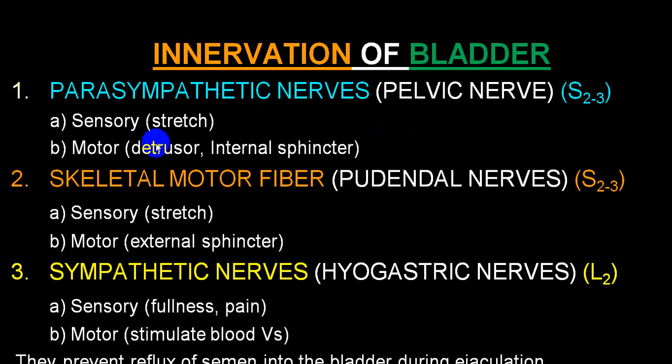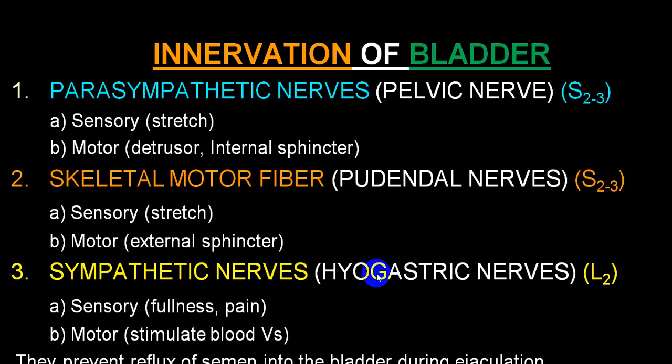Motor fiber will be supplied, parasympathetic fiber, by the pelvic nerve to the detrusor muscle and internal sphincter, which will give rise to contraction of the detrusor and relaxation of the internal sphincter, while sympathetic fiber will be supplied to the bladder by the hypogastric nerve, and that will stimulate, sorry, here that is not mentioned.